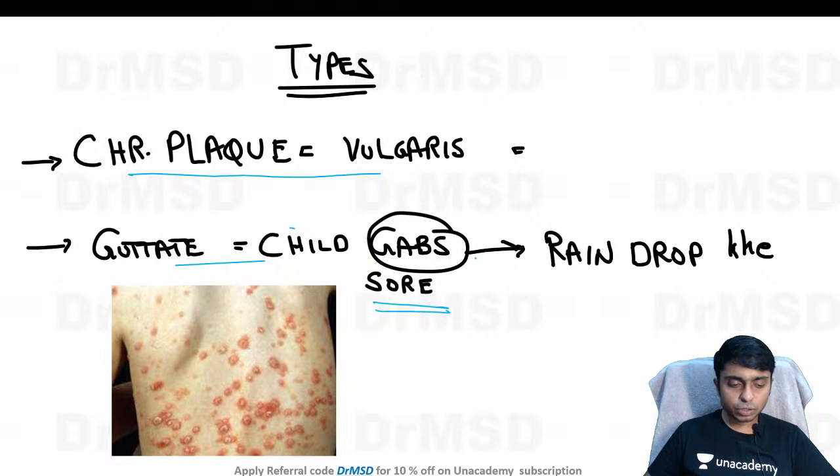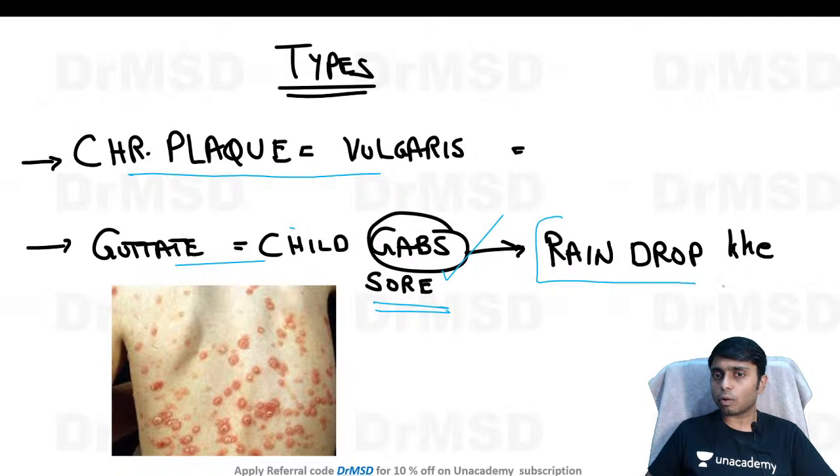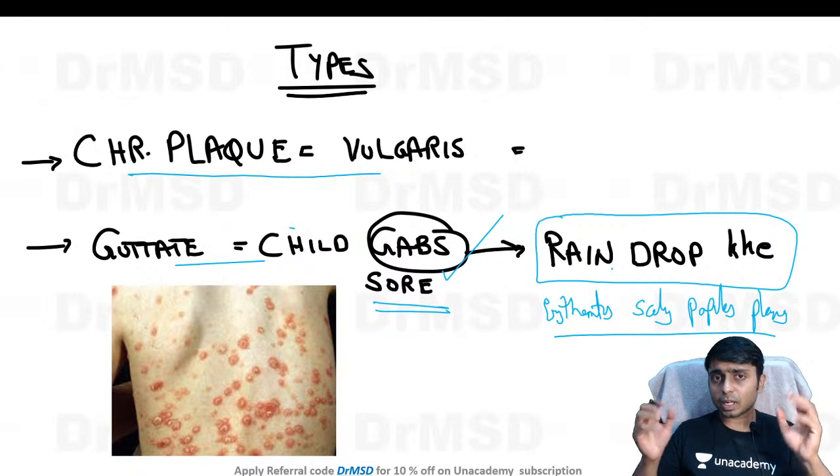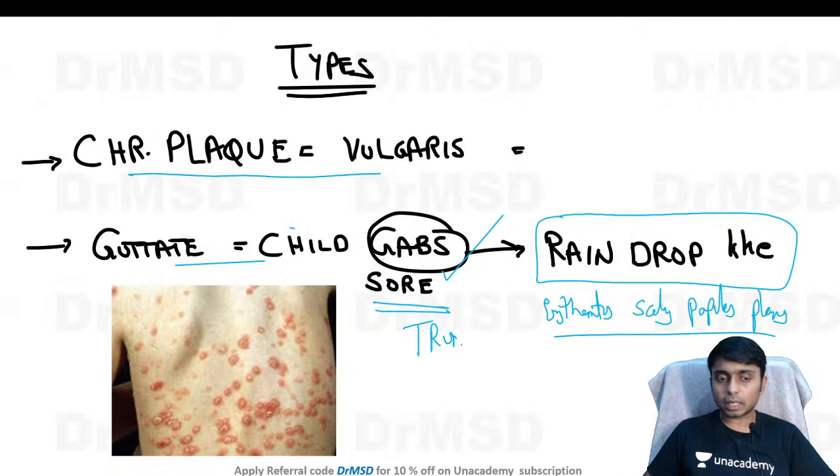So a sore throat history will be given, and usually it is secondary to group A beta hemolytic streptococci. After 1 or 2-3 weeks, there will be formation of raindrop-like erythematous scaly papules and plaques. So the clinical picture is going to be a formation of a raindrop pattern, that is, there will be many lesions appearing over the trunk. So these are all seen over the trunk.